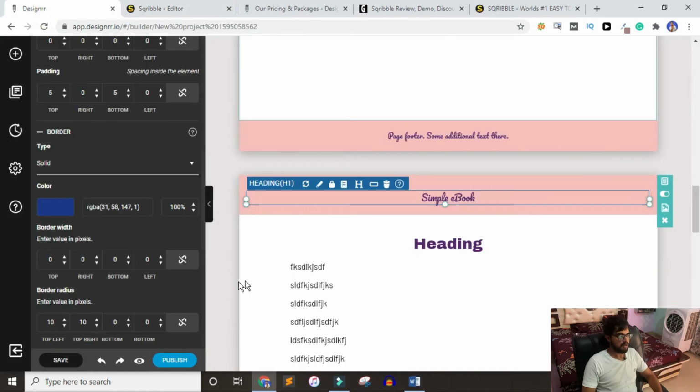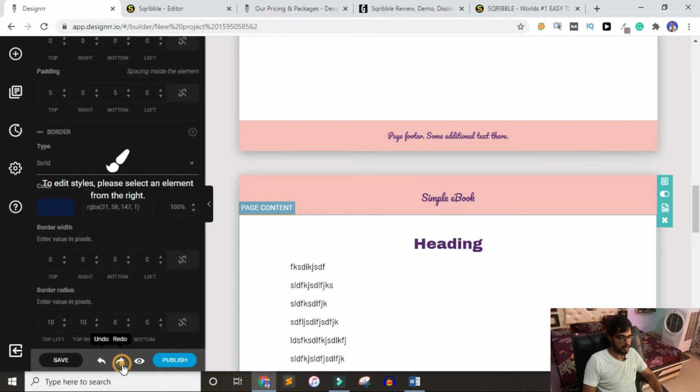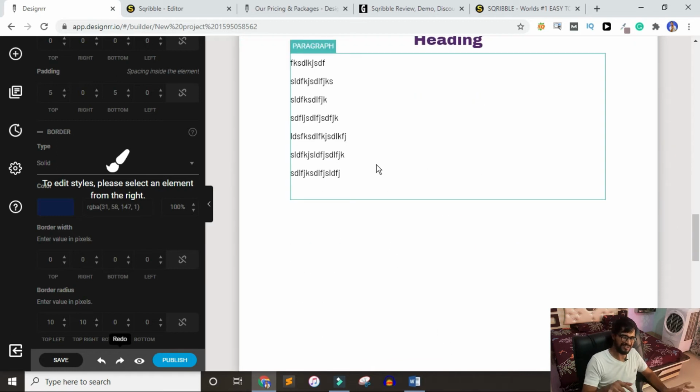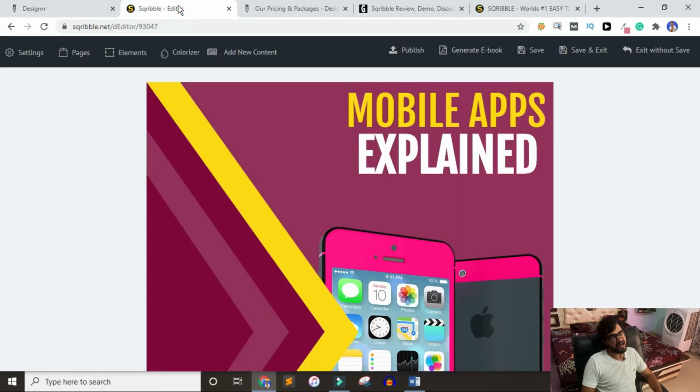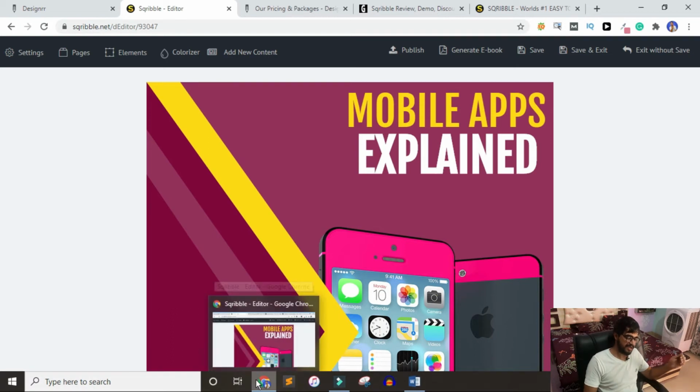There is one feature available in the designer. Actually, some features are available in the Scrabble and not in the designer, and some are available in the designer and not in the Scrabble. So the feature that I was talking about is the undo and redo buttons. Let's say you have deleted something, but you find out that you don't want to delete it. You know what the function of the undo and redo button is, but in the Scrabble you don't have undo and redo buttons. I really missed that while I was creating some ebooks inside the Scrabble. So that's a real con of the Scrabble.